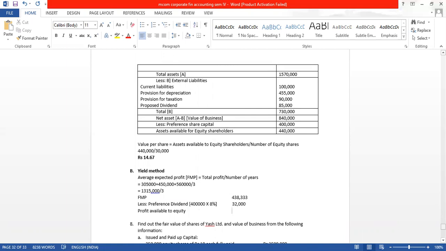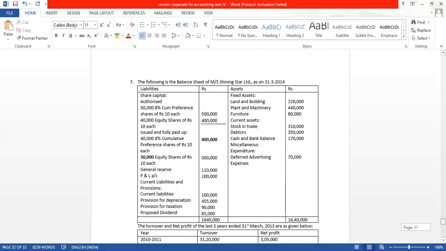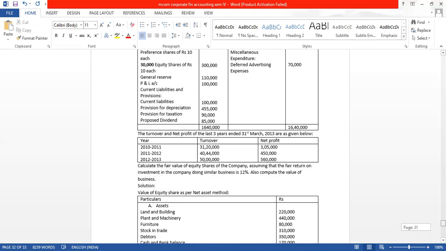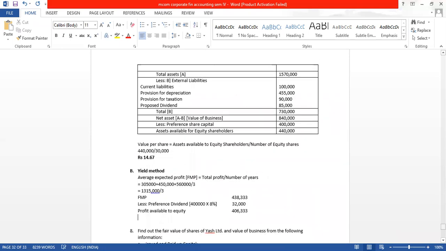Profit available to equity is minus, 4,06,333. Now, once this is done, we will find out the rate. We will find out what we have done in the last sum also. What we had done: the expected rate of equity earnings. We know the amount. Now we want the expected rate of earnings